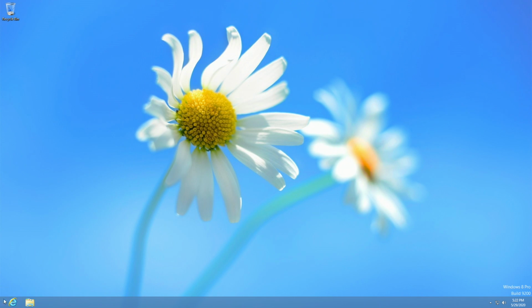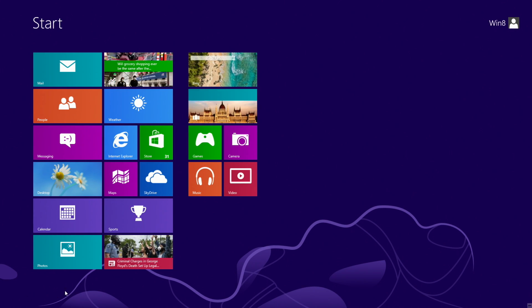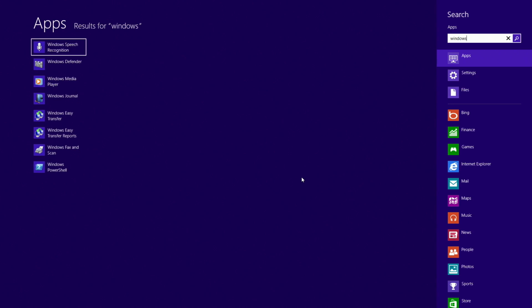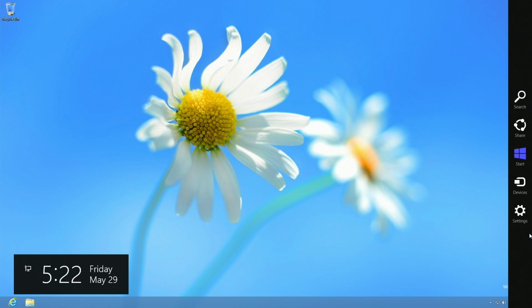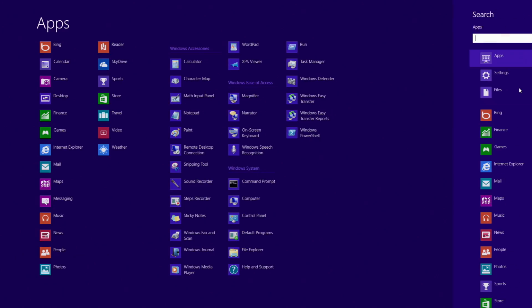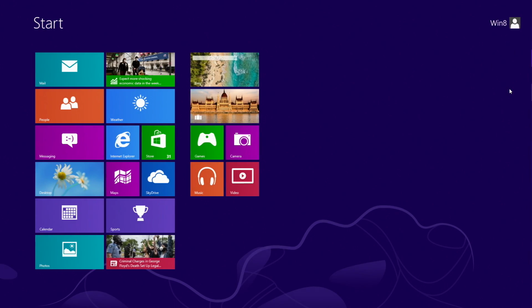To open the Start screen on Windows 8, you have to move your cursor down to the bottom left-hand side of the screen. You'll then be able to see the cartoonish and childish Windows 8 home screen. In the Start menu, you can also search for apps, files, and settings. Another dislike about Windows 8 was the Charms bar. You had to go to the Charms bar to shut down the computer and to project to a second screen.